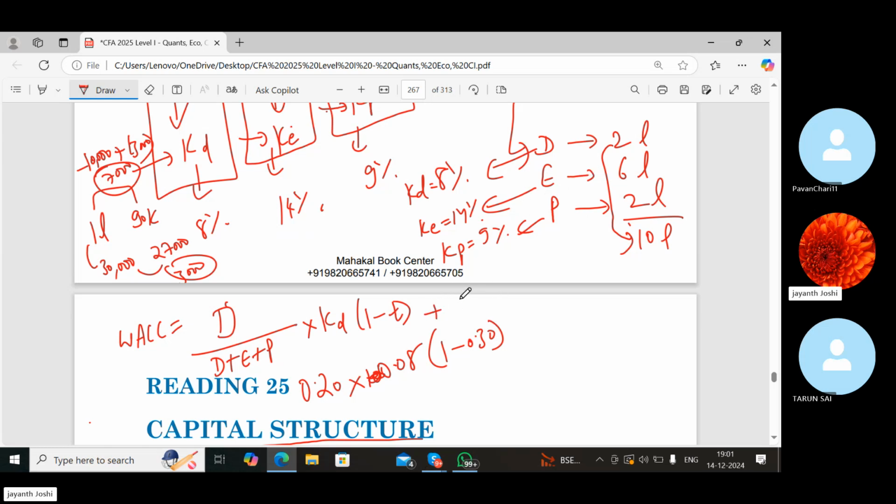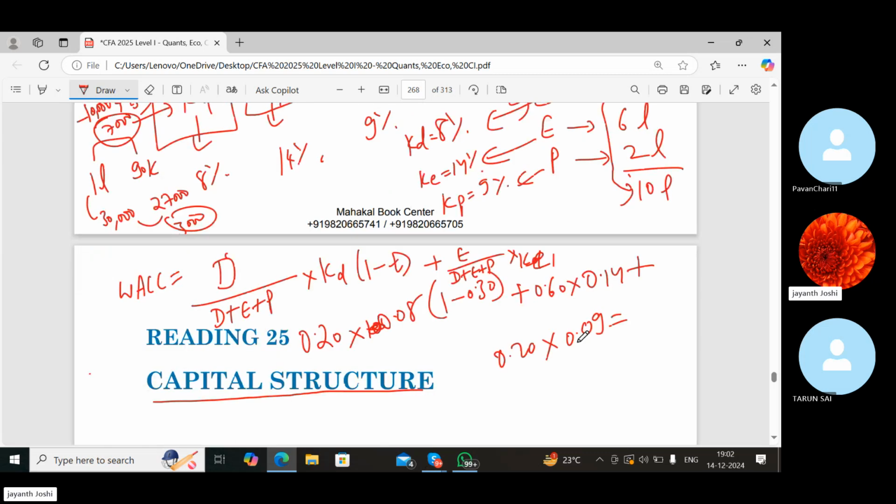plus equity divided by debt plus equity plus preferred stock into cost of equity. Equity in my total capital is 60%, so 0.60 into 14%, the KE, 0.14, plus the preferred stock is 20%, 0.20 into the cost of preferred stock, 9%, 0.09. Now you can do the calculation of this.